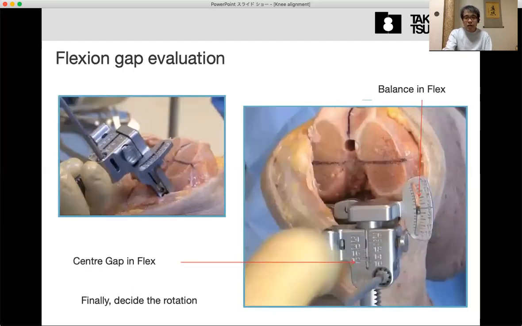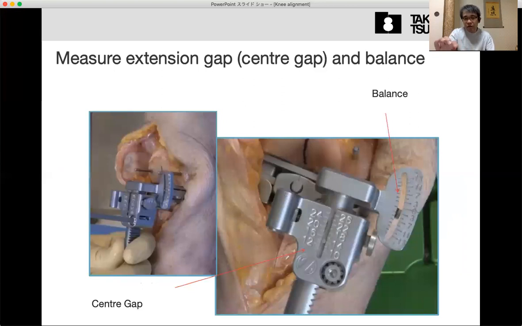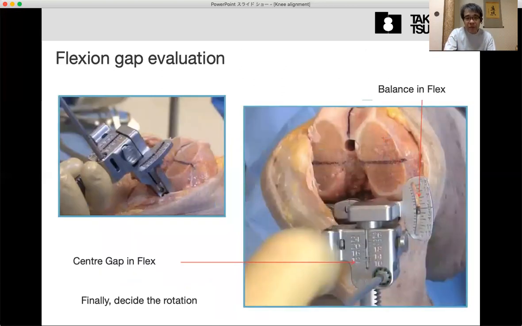Anyway, this is a new concept to accept the imbalance and emphasize the medial gap, to reconstruct only the medial side gap.